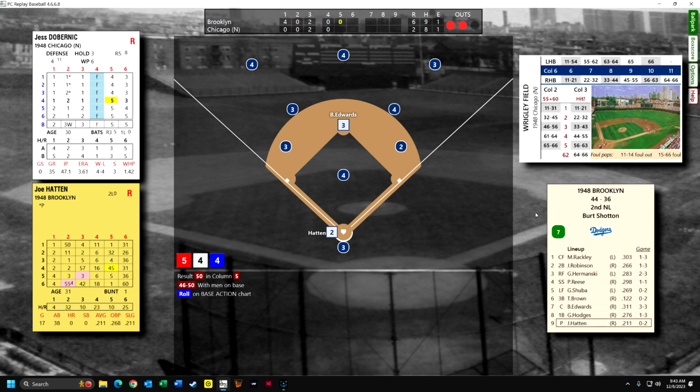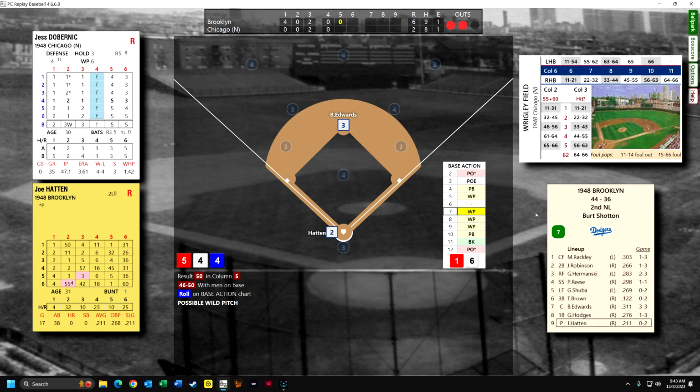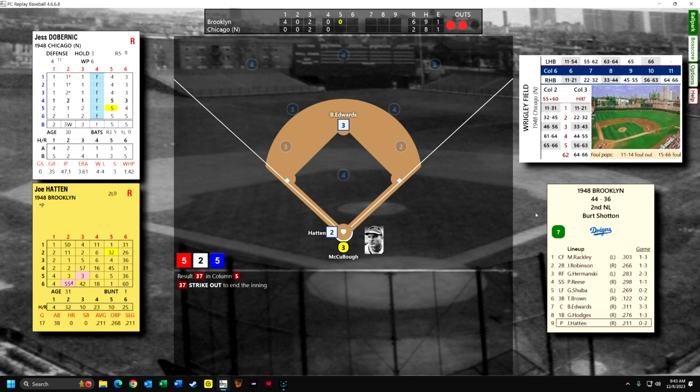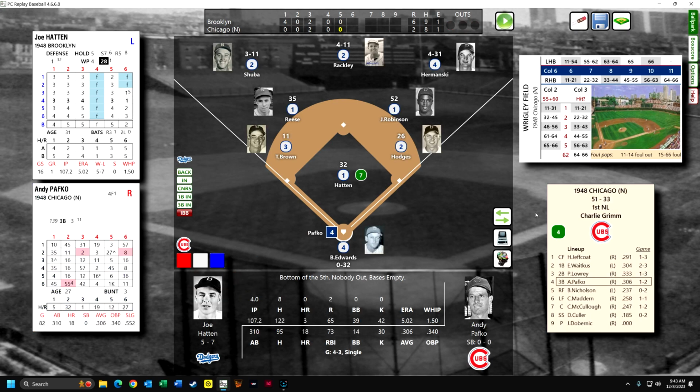And it could be a wild pitch, but DeBernick does not throw wild pitches. So Hatton is at the plate again, and that's a strikeout. So we are now moving halfway through this game, bottom of the 5th. Andy Pafko is up again.